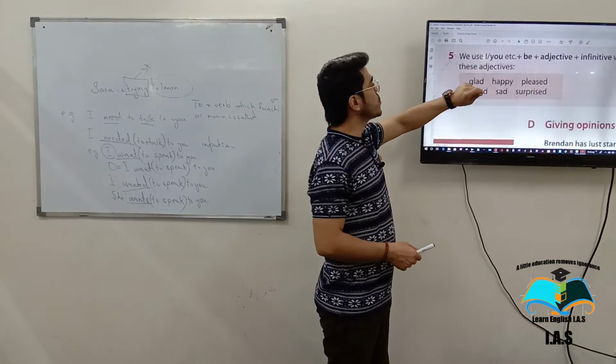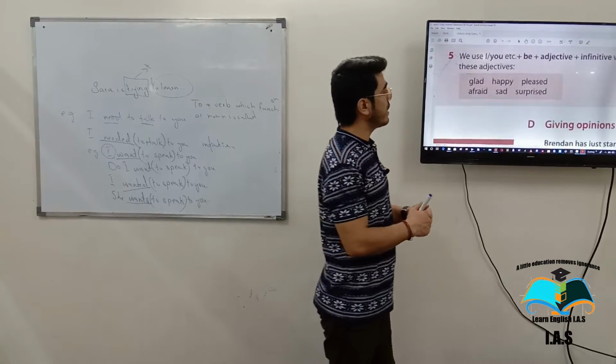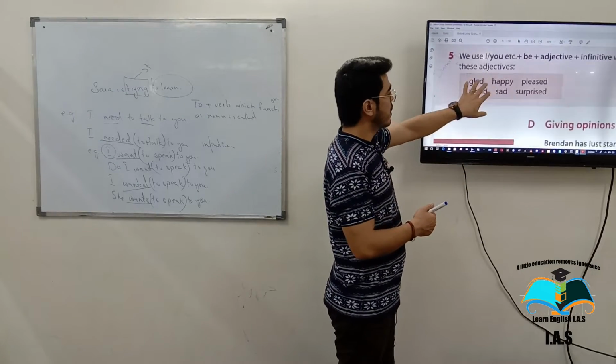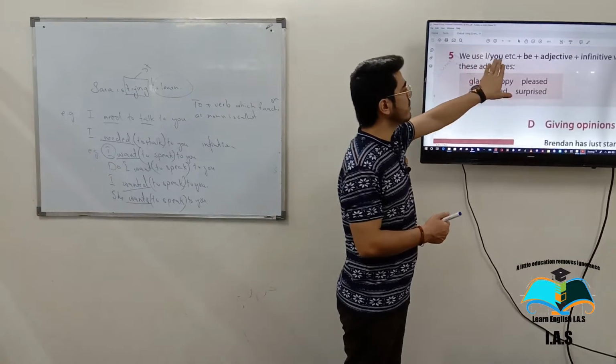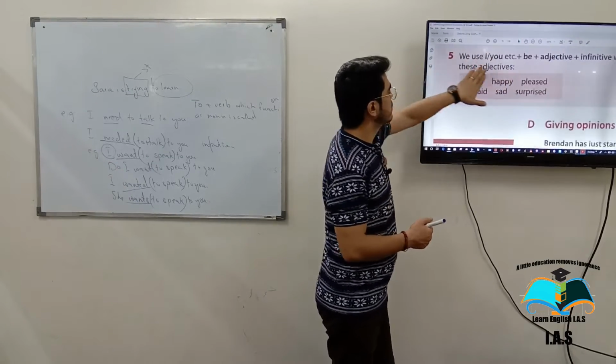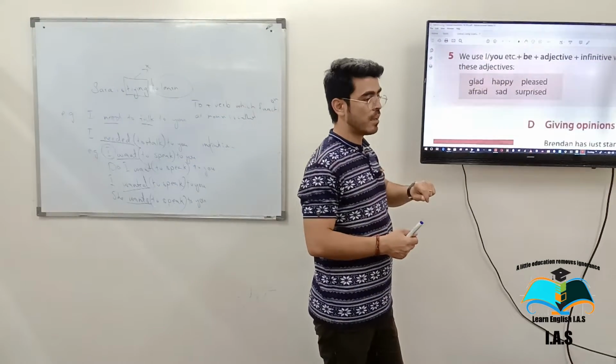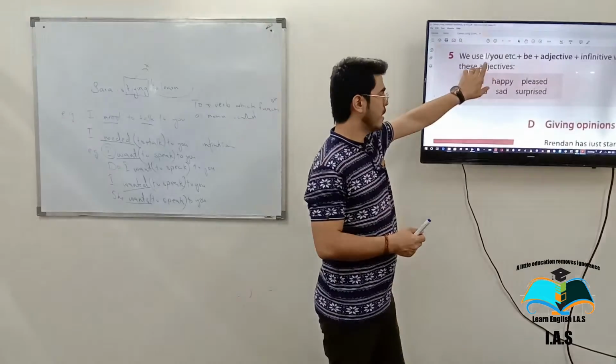Now, we use I, you, etc. plus be plus an adjective plus infinitive with those adjectives. Can you give me examples according to this structure? This is the structure, right? Okay. Give me this one first.